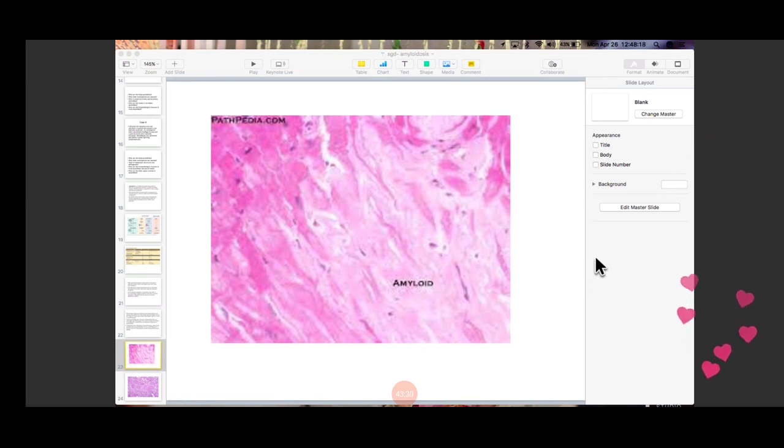You can use immunofluorescent stains like anti-kappa and anti-lambda. I hope I'm clear now. Yes, any other doubt?